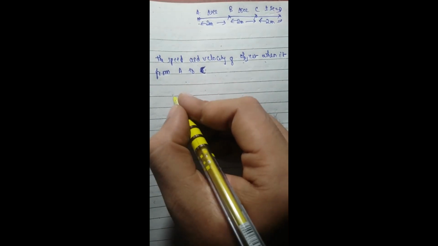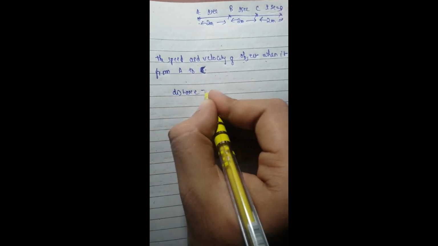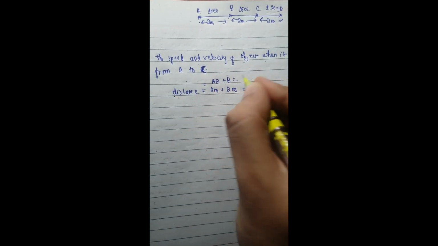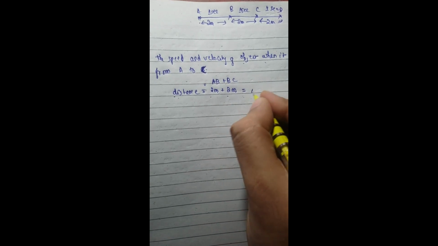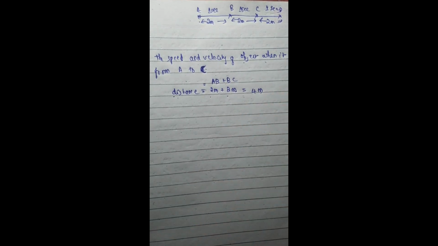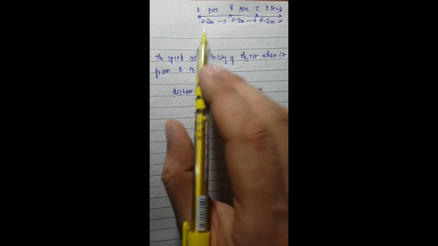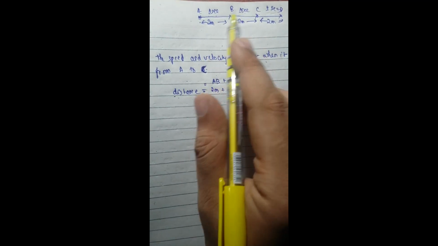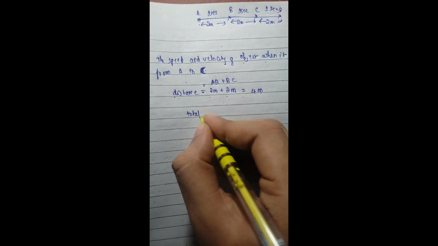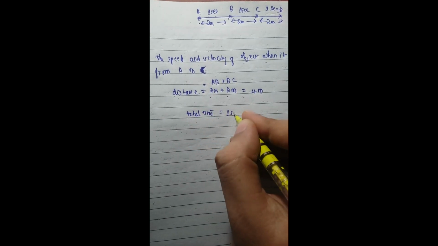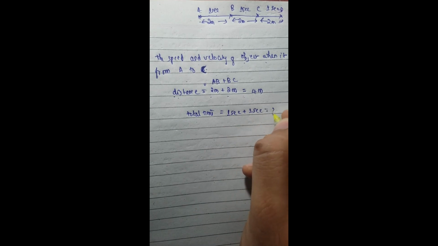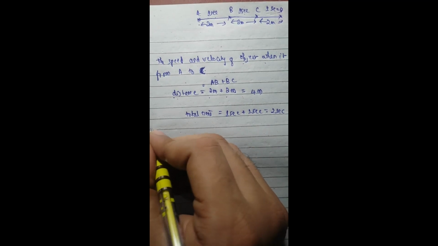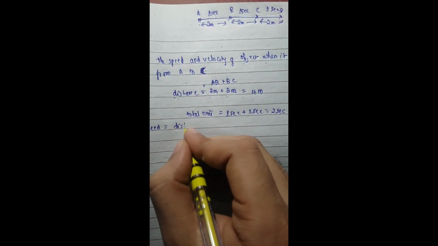From A to C, the distance is equal to AB length plus BC length, that is 2 meters plus 2 meters, that is equal to 4 meters. To cover 4 meters, the time taken by the body is from A to B 1 second, from B to C 1 second, that is total time is equal to 1 second plus 1 second, that is 2 seconds. To cover 4 meters it took 2 seconds, therefore speed is equal to distance by time.